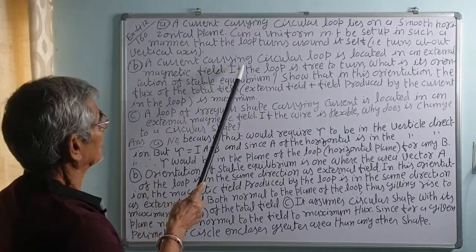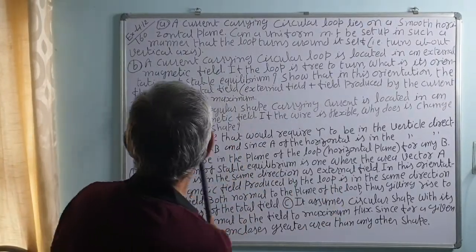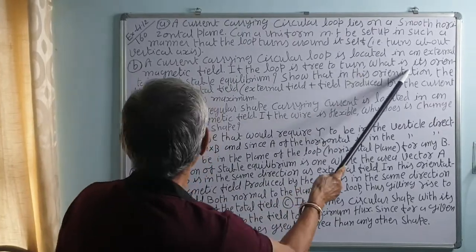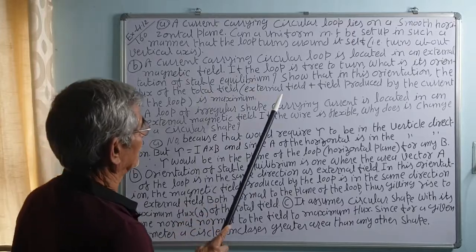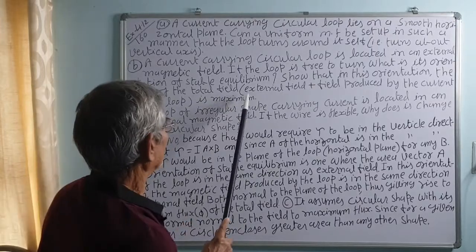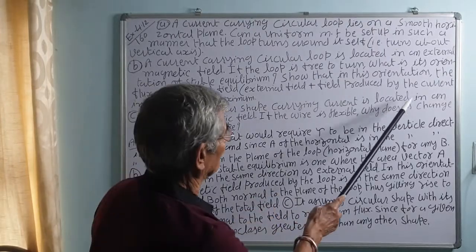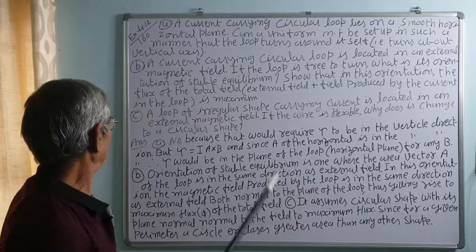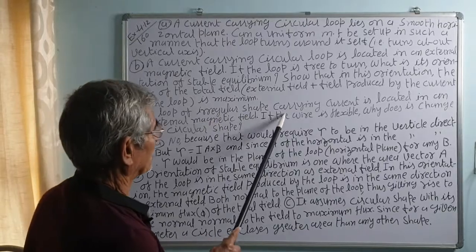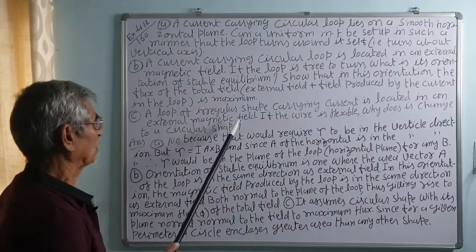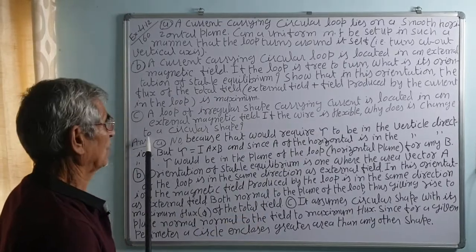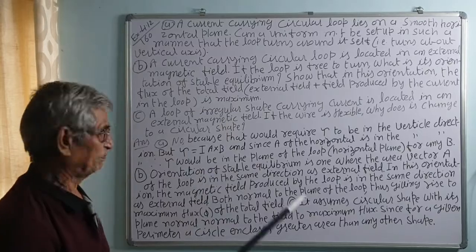B. A current carrying circular loop is located in an external magnetic field. If the loop is free to turn, what is the orientation of stable equilibrium? Show that in this orientation, the flux of the total field, that is external field plus field produced by the current in the loop, is maximum. Last, C. A loop of irregular shape carrying a current is located in an external magnetic field. If the wire is flexible, why does it change to a circular shape?